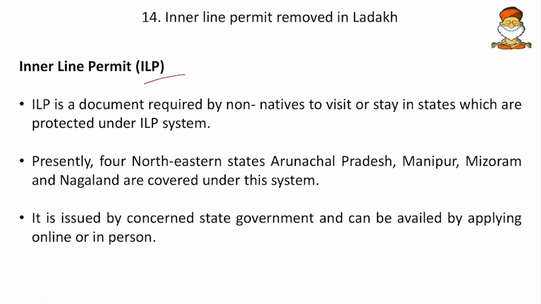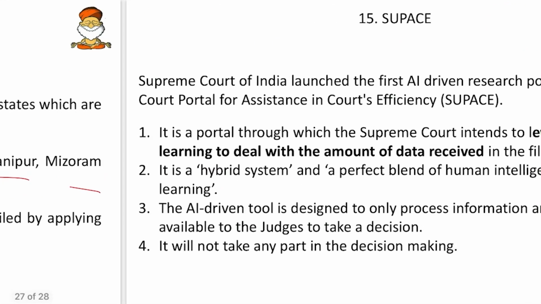Then now what is inner line permit? So this inner line permit is not written in constitution. So this takes its origin from the Bengal Eastern Frontier Regulation Act, and this ILP is a document required by non-natives to visit or stay in states which are protected by the ILP. So this is like a permit. Then presently 4 northeastern states like Arunachal Pradesh, Manipur, Mizoram and Nagaland are covered under this system. So now every state is removing partly, so we will update which and all states will remove it completely. Then it is issued by the concerned state government and can be availed by applying online or in person. So just like the FASTag, you can also purchase inner line permits.